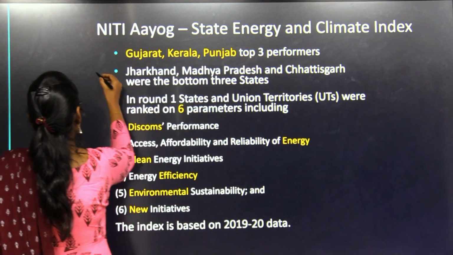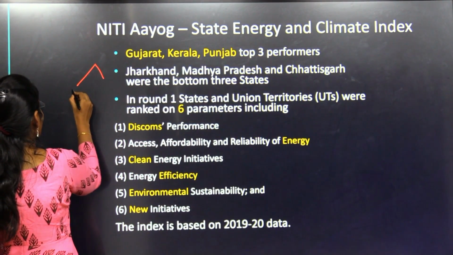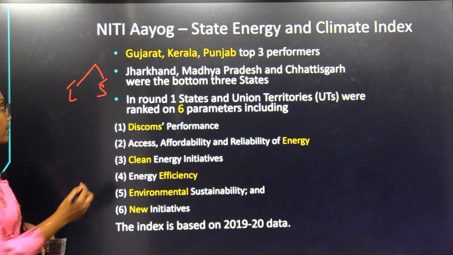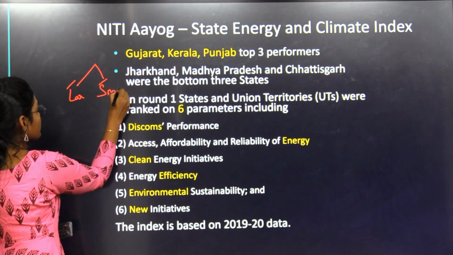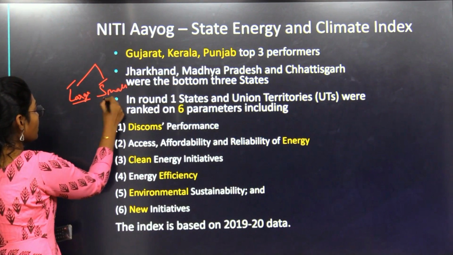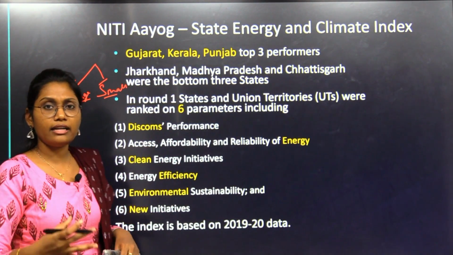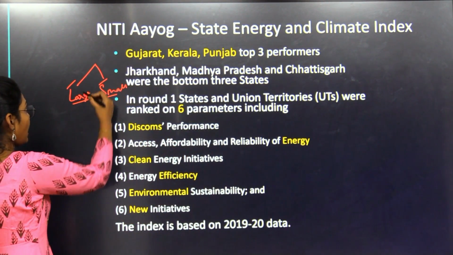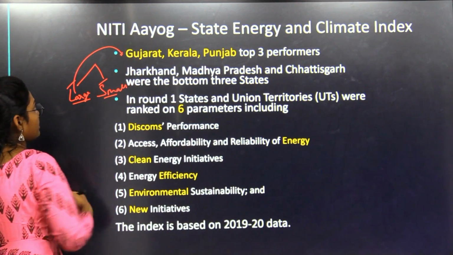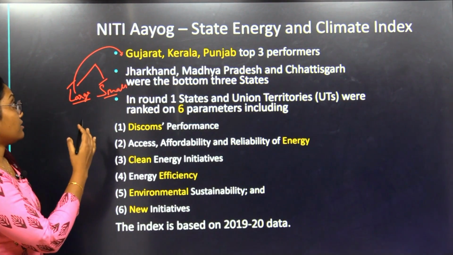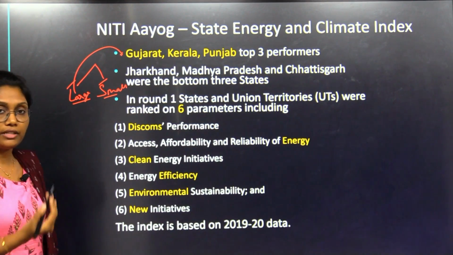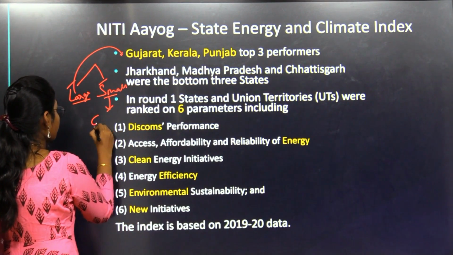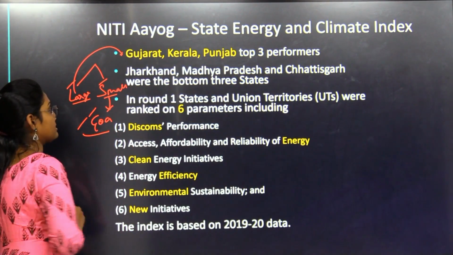Under this index, NITI Aayog has divided the states into two groups, large and small states, depending on their geographical area and size. Under the large states category, the top states are Gujarat, Kerala and Punjab. Under the small states category, Goa topped the list.